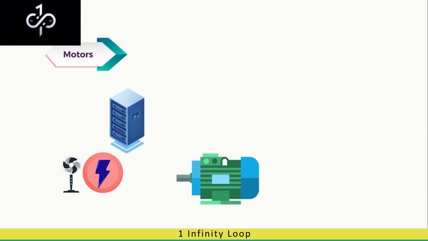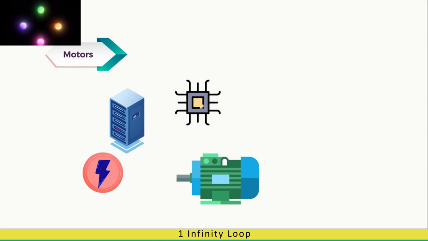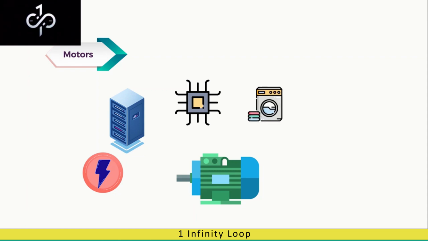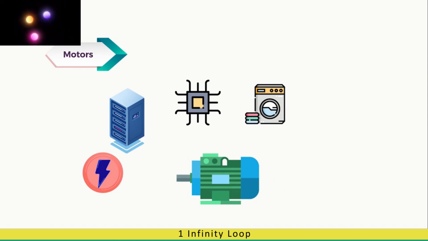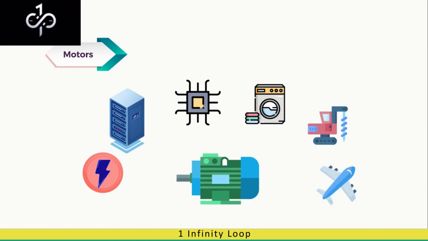There are intelligent motors which are equipped with DSPs or microcontrollers. They can sense and control the amount of rotation as per the control input. There are multiple uses of motors which include usage from common household equipment like washing machine etc. to heavy industrial machines and transport devices like planes.